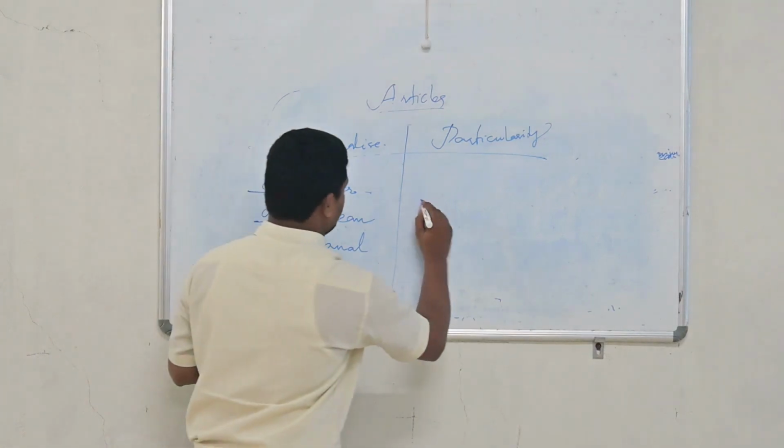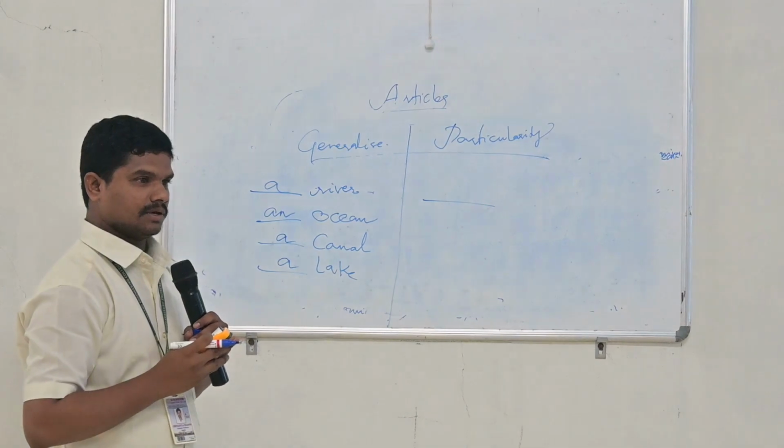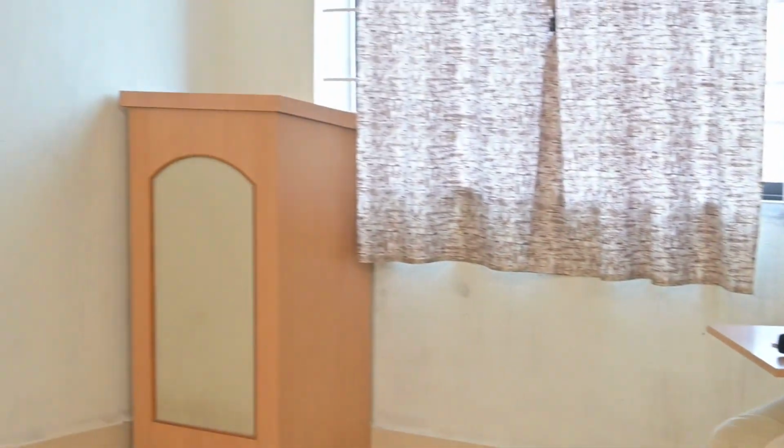So can you please tell me now, what is one of the river names? Nagaraju, tell me one river name. Right. So Krishna river. Because we are talking about a particular thing here, the river that is Krishna, in that sense we can use the article the: the Krishna river. But when we are talking in general, we use article a river. And the next one, ocean.